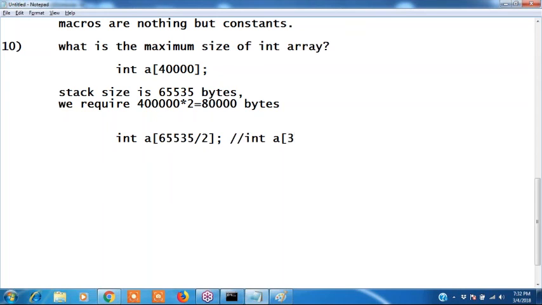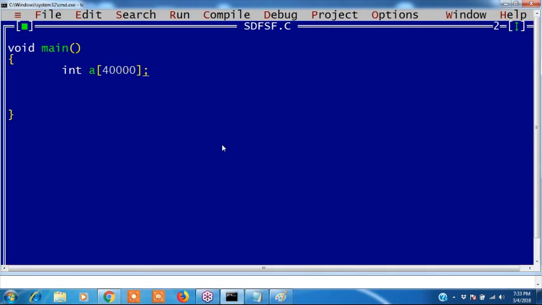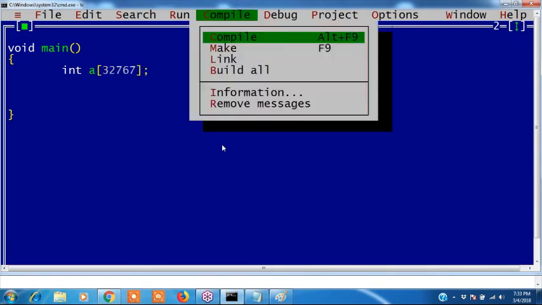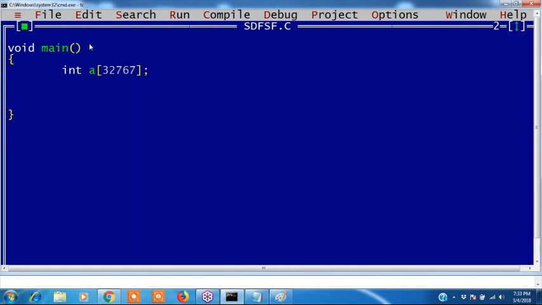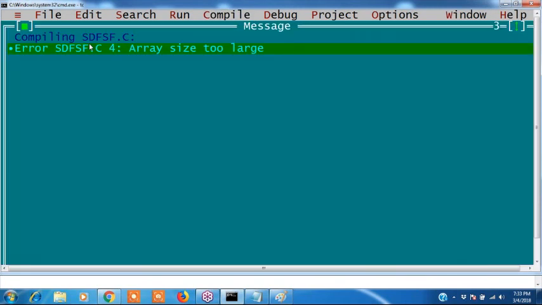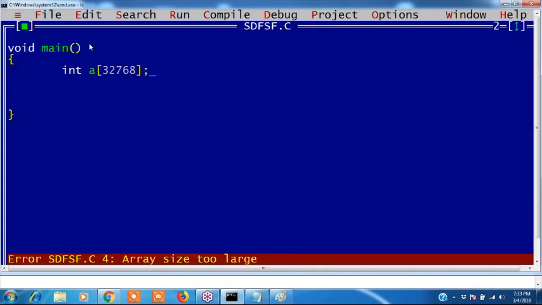65,535 divided by 2 gives 32,767, I think. This is the maximum size of an integer array. Int of 32,767, I will check it. Compile. Yes, there is no error. If I increase one value, to 32,768, then it shows an error: array size is too large.